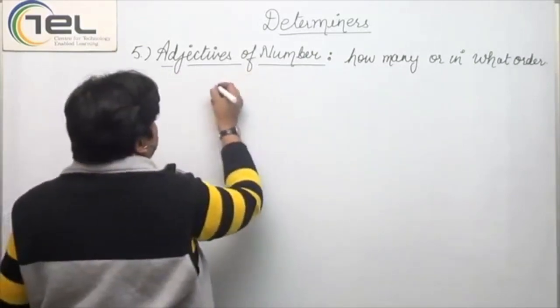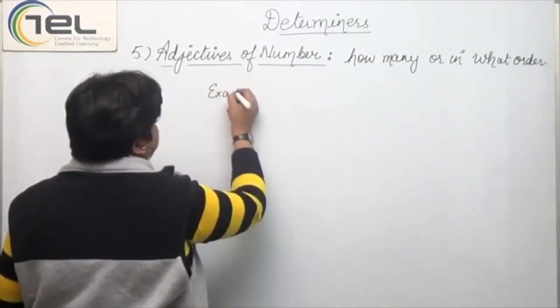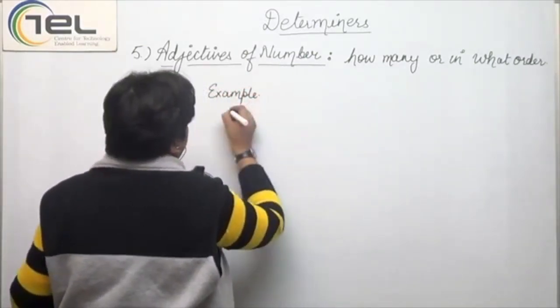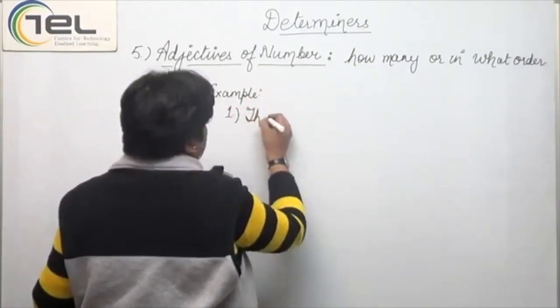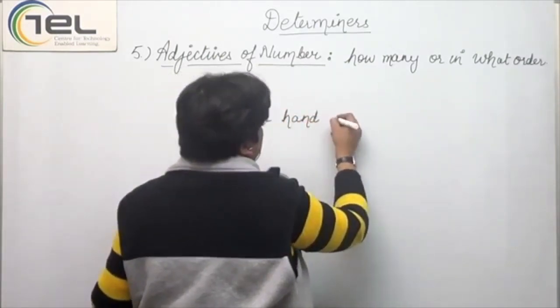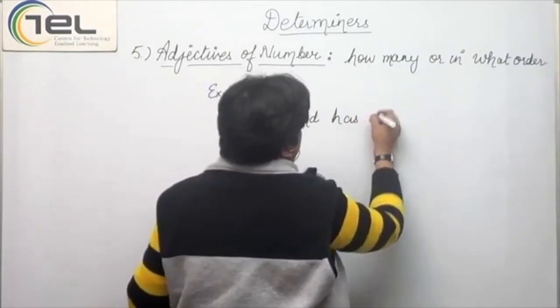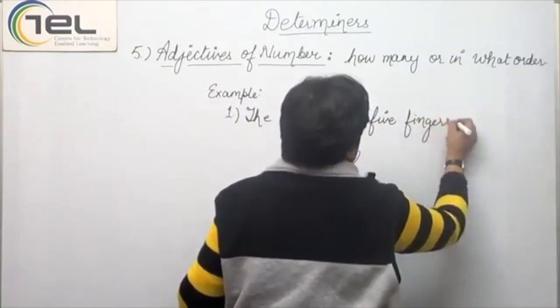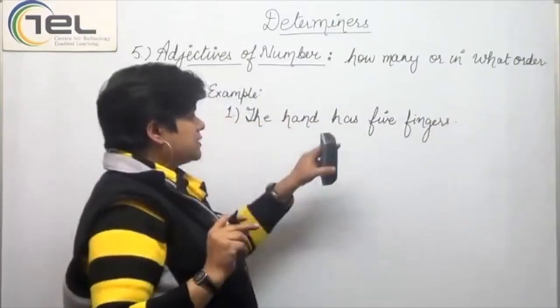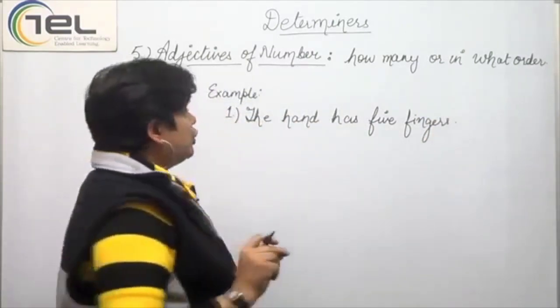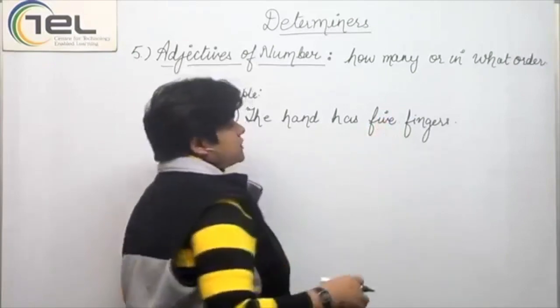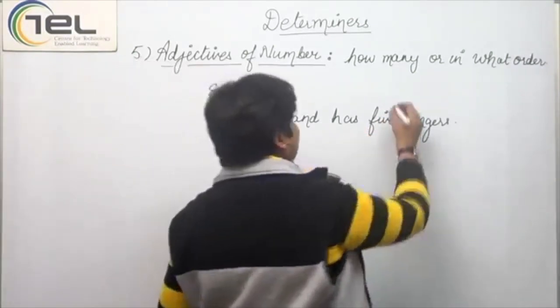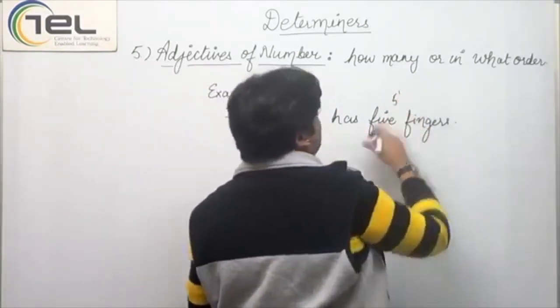Now, let's take a few examples again. The hand has five fingers. Now, there's a small tip I want to give. Whenever you write English, don't write numerals in between. Instead of writing 5 like this, one should not do that.